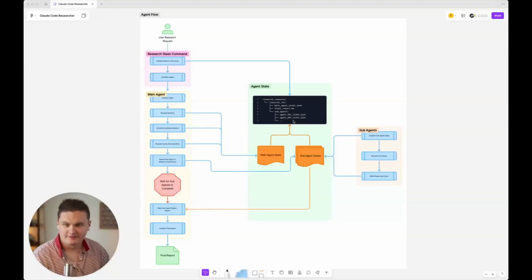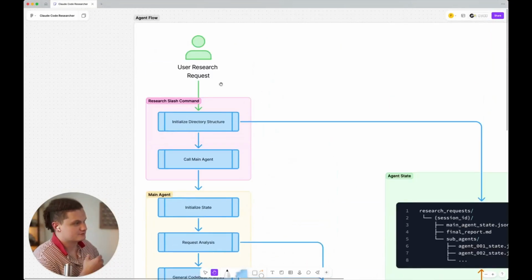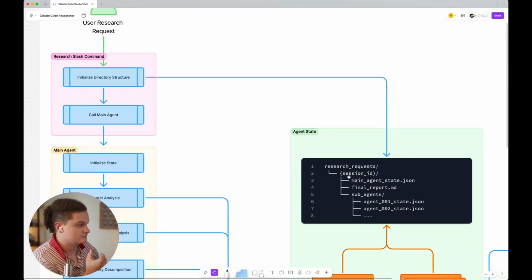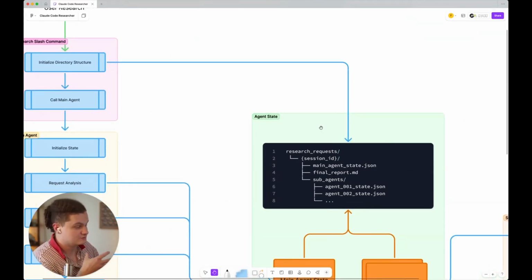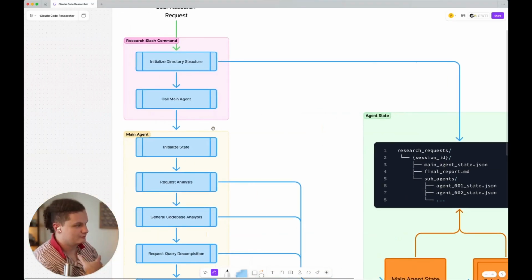Before going into the actual demo, I'm going to take a look at this Figma diagram that I put together. First, the user's basic research request would come in. This can be anything about the code base or whatever we are researching. It will then initialize the directory structure, which looks like this. It has a research request folder. It will then make a folder for this session and set up the general directory structure to have the system run through that, and then it will call the main agent.